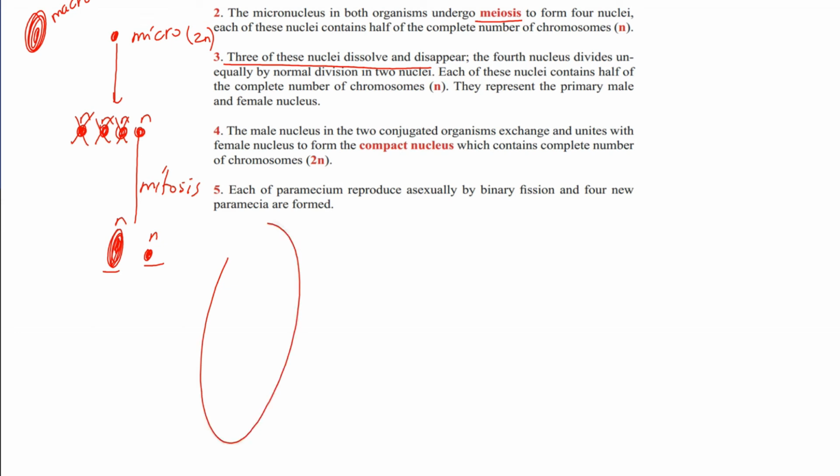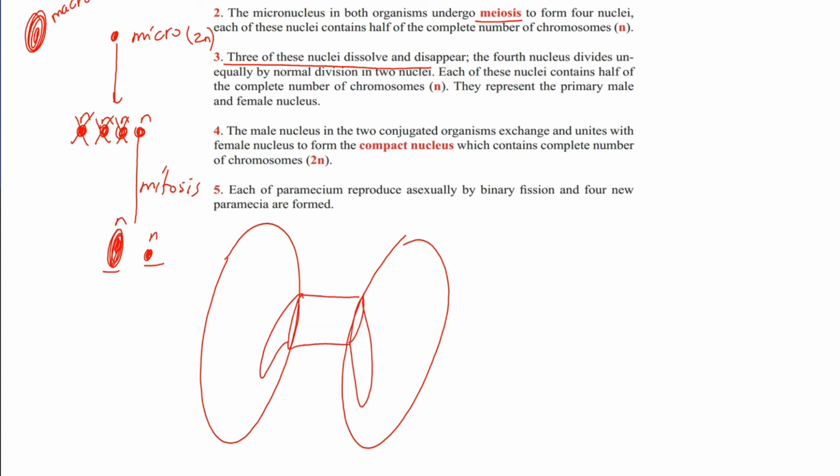So in these 2 paramecia, which stuck to one another from the side of the mouth and make a temporary conjugation bridge, now they have what? Forget about the macronucleus, it dissolves and disappears, and has no activity in reproduction. So they have one big, one small, one big and one small.